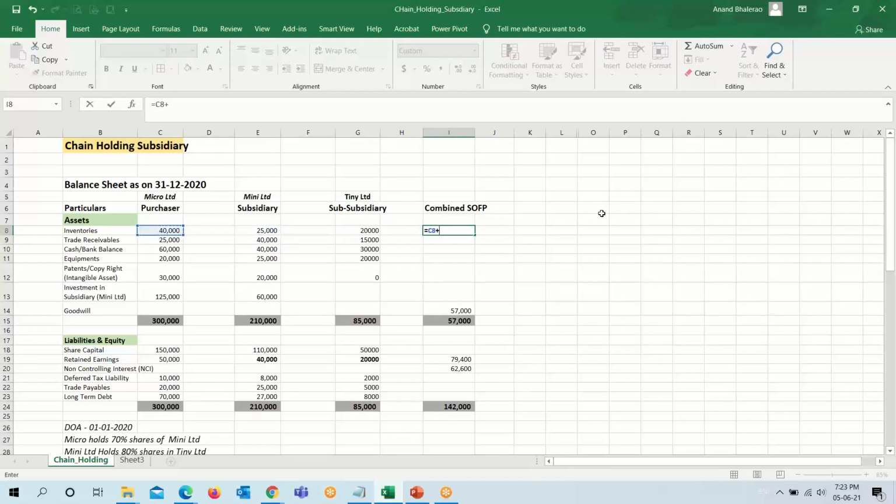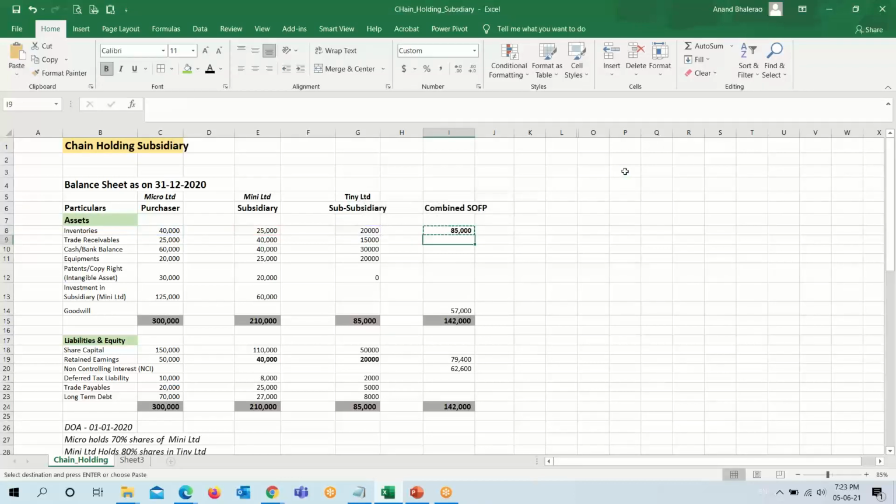And others we will simply add. This time we have to add the figures of three entities: holding, subsidiary and sub-subsidiary. Trade receivable, cash and bank, equipment, patent or copyrights. Okay, there is no amortization.